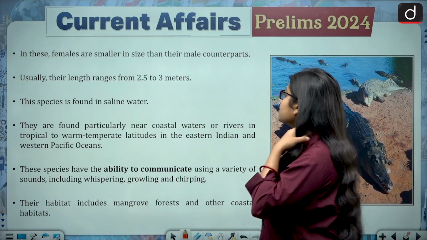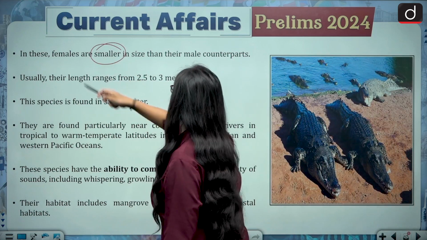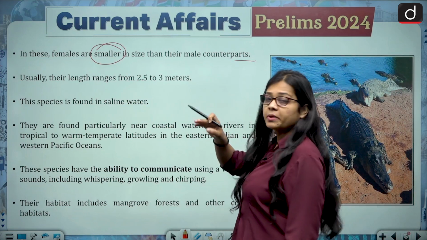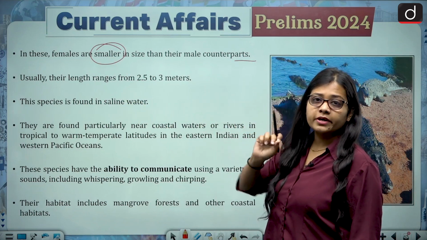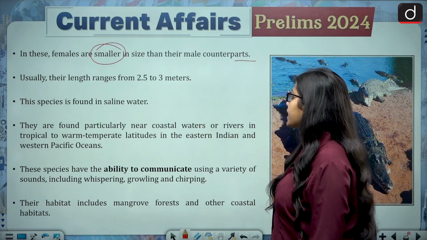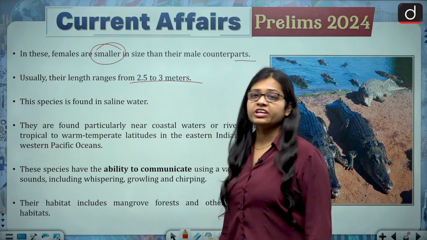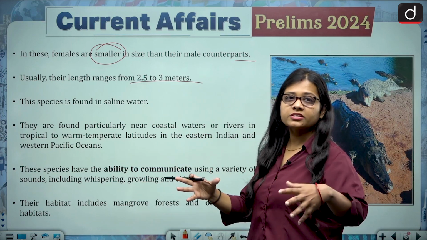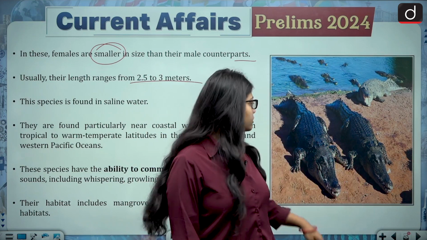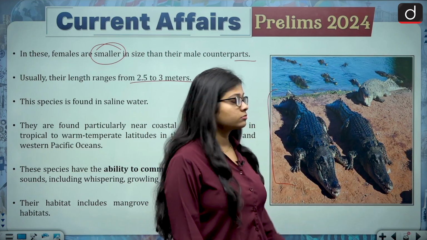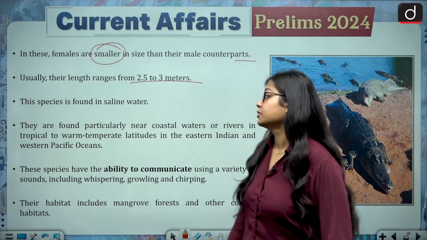In these, females are smaller in size than their male counterparts. So males are larger in size as compared to the females. Their length ranges from 2.5 to 3 meters. So you can imagine that they are huge in size. Look at this image. Looks dangerous also.